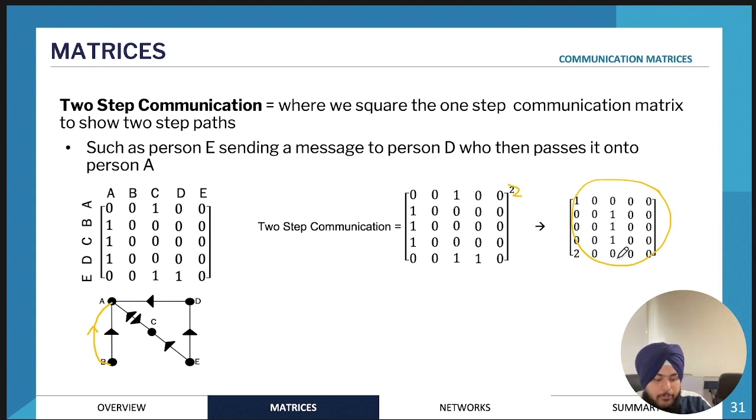Okay, so if we were to just look at an example, if there's a 2 here, I think this is E, and this is A. So what that means is E can communicate with A via 2 ways through two-step communication. One would be maybe E to D to A, and the other one might be E to C to A. So that's why there's a 2 there. That's just how you would read the two-step communication matrix.